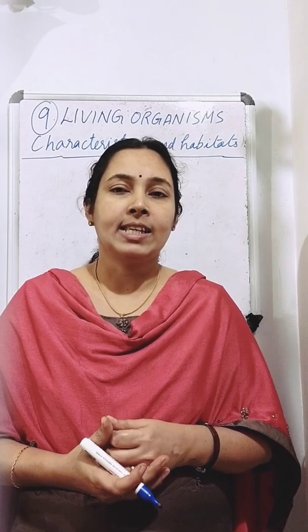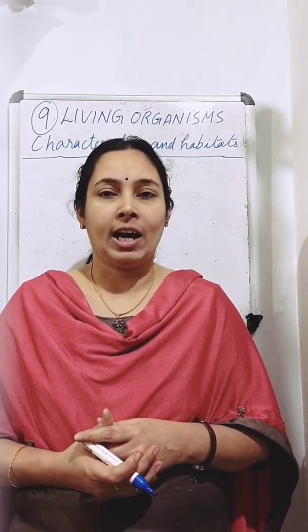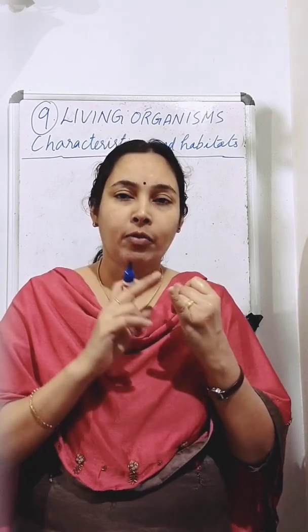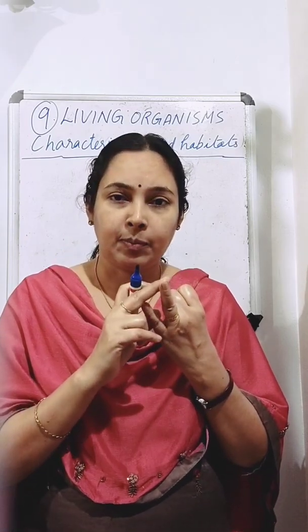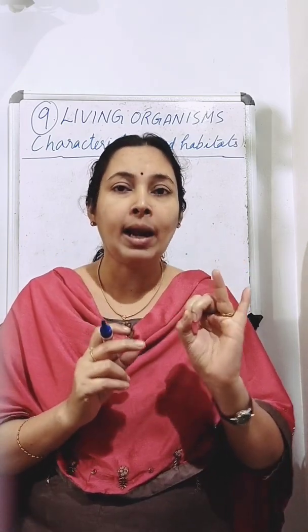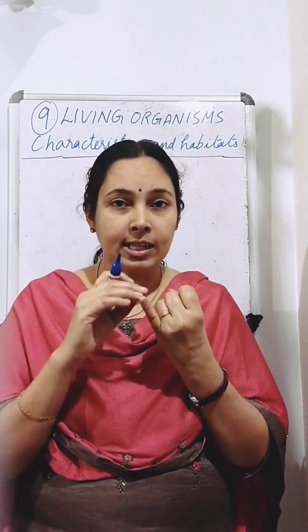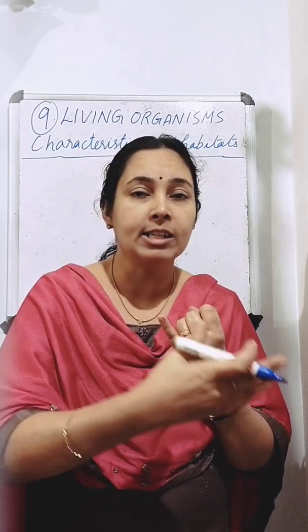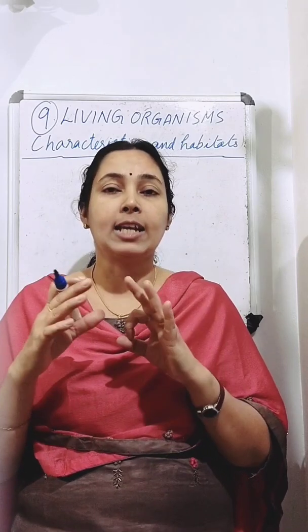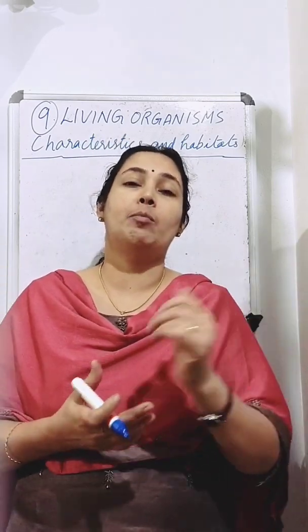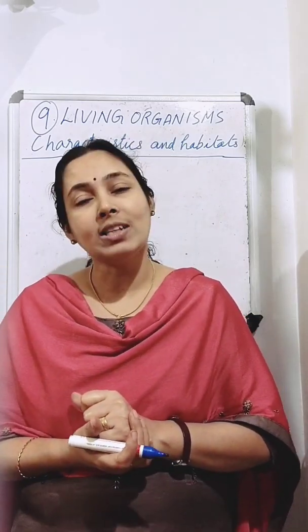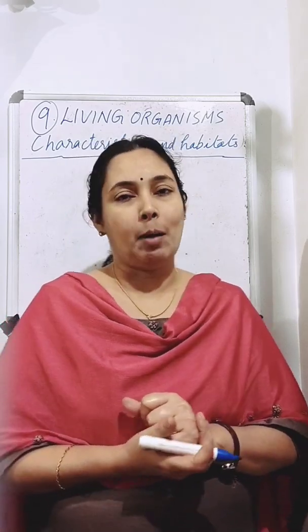Now we can discuss two different kinds of organisms, one from the desert and the other from the sea. That is a camel and a fish. We can look at what features are present in a camel that help it to live in a desert, and what features are present in a fish that help it to live in water. First, we can discuss the camel.